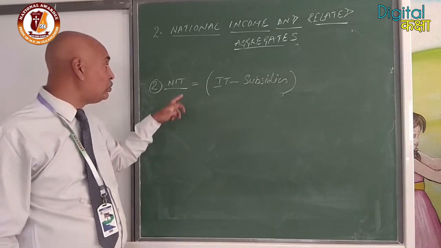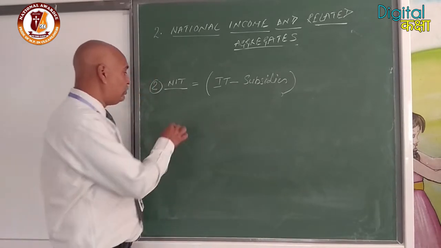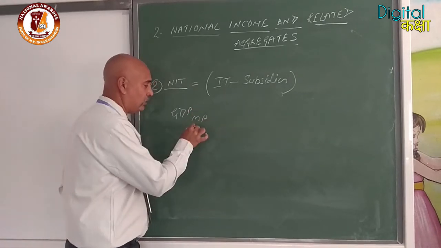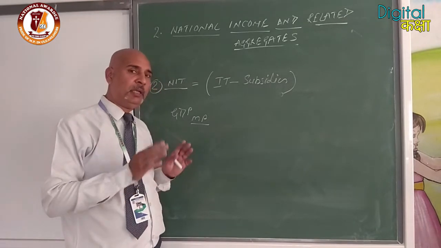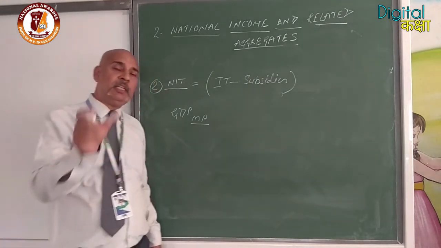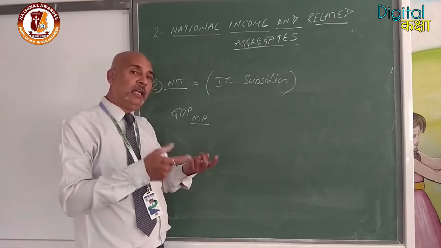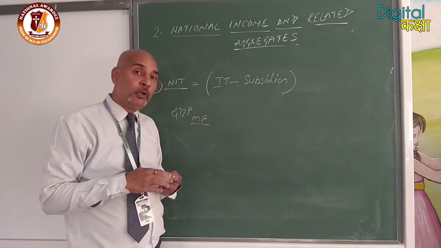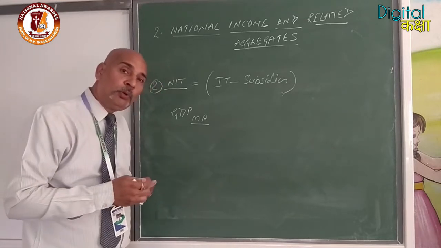Now we have to convert it into factor cost. Basically, if the taxes are removed, what will be the cost of production? Clear? What is the amount paid to the factors of production? That means from GDP at market price, we will deduct NIT, net indirect taxes. So we will get GDP at factor cost. That means, suppose indirect taxes are not imposed and subsidies are not given, then what will be the cost of production? What will be our GDP? That is called our factor cost.